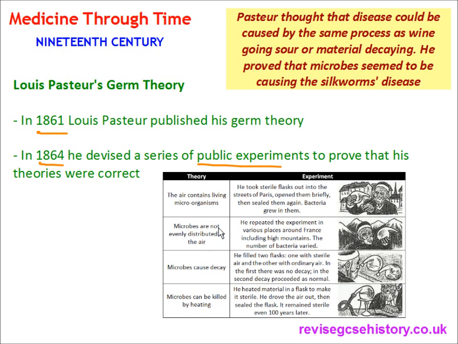Another theory he had is that microbes are not evenly distributed in the air. So what he did to prove this, he repeated the experiment in various places around France, including high mountains. The number of bacteria in the air varied.